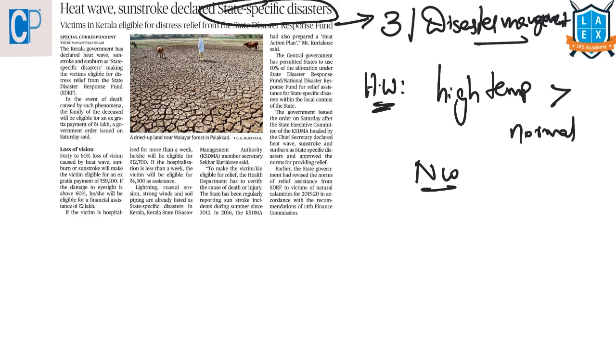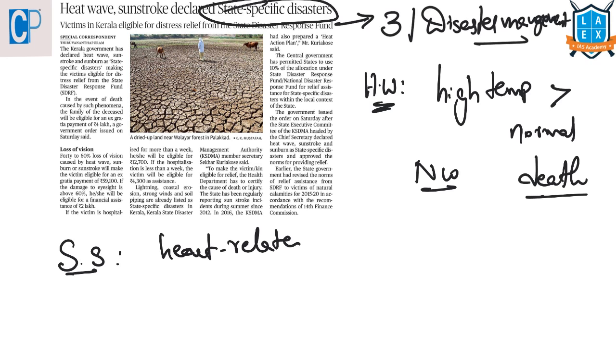The extreme temperature and the resultant atmospheric condition affect people as they cause physiological stress, and sometimes lead to the death of the person. This is all about the heat wave. Then what is sunstroke? Sunstroke is a progression of milder heat-related illness like heat cramps and heat exhaustion.